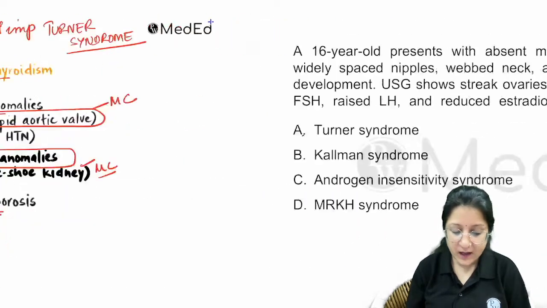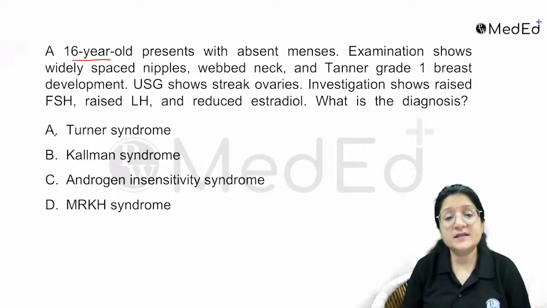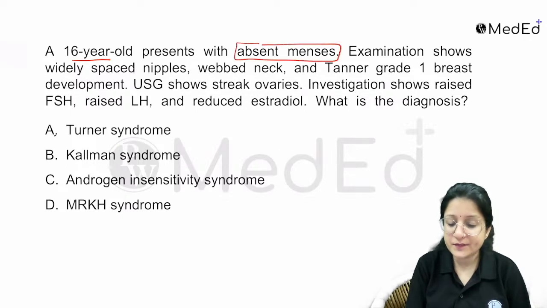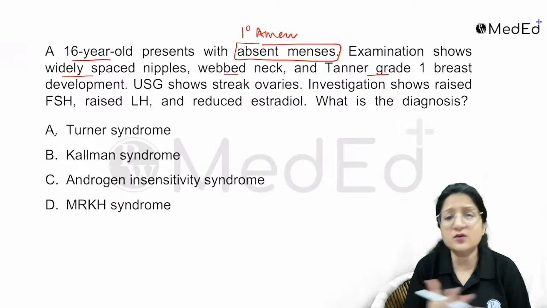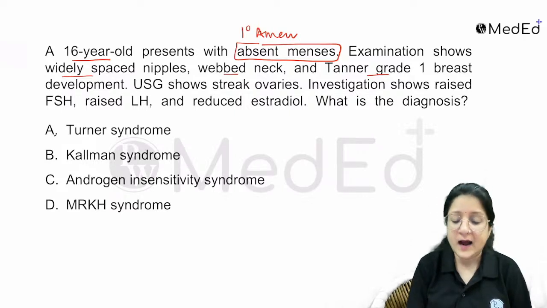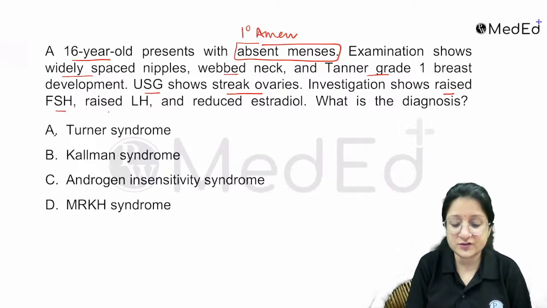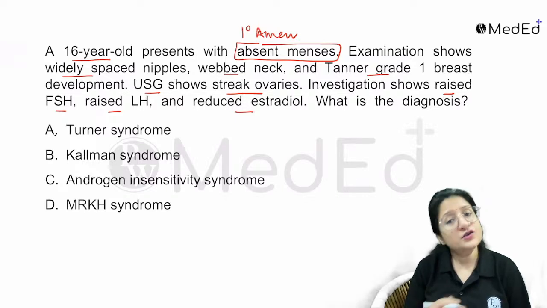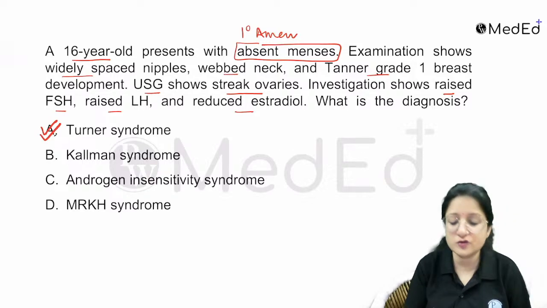Okay. Now let's have a look at the next question. A 16-year-old girl presents with absent breasts, so primary amenorrhea. Examination shows widely spaced nipples, web neck, and Tanner grade 1 breast. You are given the stigmata in the question. Ultrasound shows streak ovaries. Investigations show raised FSH, raised LH, reduced estradiol. Now you can straight away answer the diagnosis: Turner syndrome. Points in favor of the diagnosis are as above.